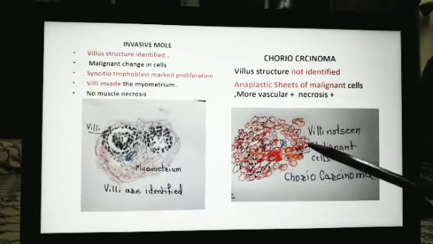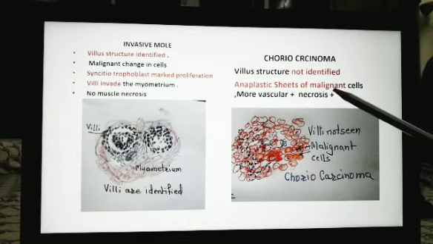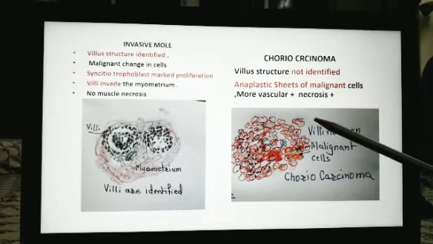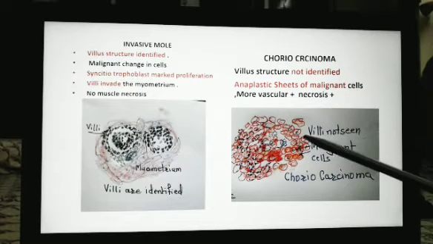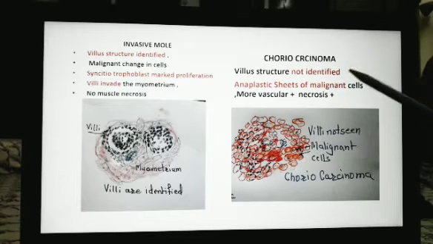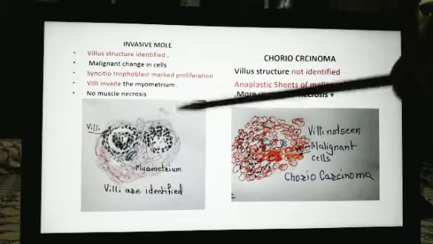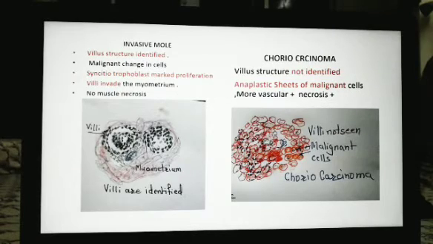In choriocarcinoma, the villus structure is not identified at all. There are highly anaplastic sheets of malignant cells. And vascularity is more. It is associated with necrosis. Villus structure is not identified in choriocarcinoma. That is the differentiating feature between the invasive mole and choriocarcinoma on histology.